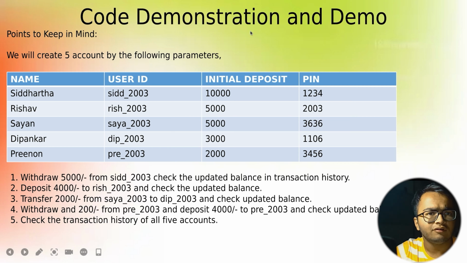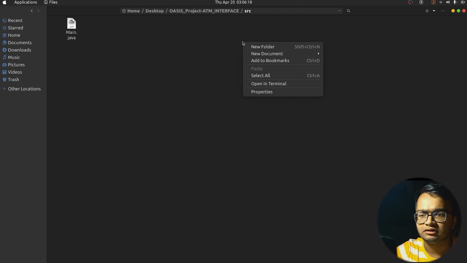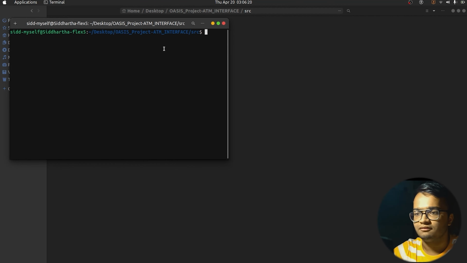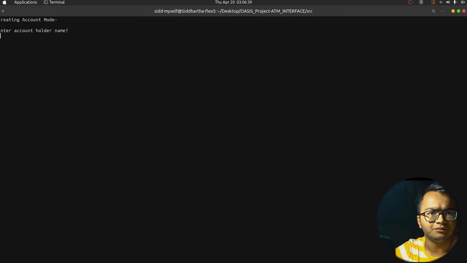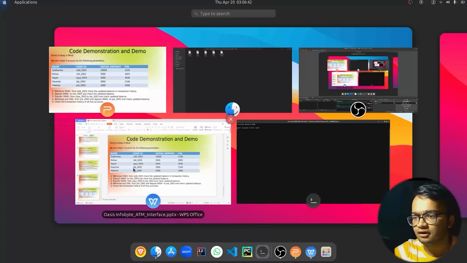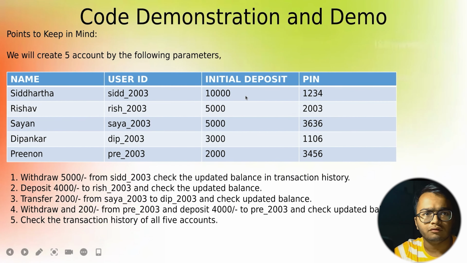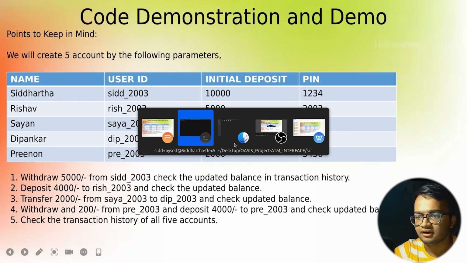At first, we will go to our project directory and compile the code. So here I am in my project directory. I will open the terminal over here, and we will compile our project. We will simply write javac with the .java file, because my Java file was named Main. After compilation, I will just run the file by writing java. It's simple. So it has entered into the account creation mode. I am supposed to create 5 accounts, and the credentials will be these. You can note down the credentials, and we will create accordingly.